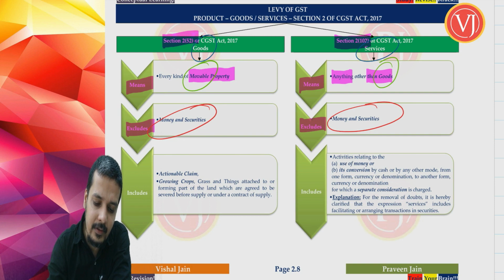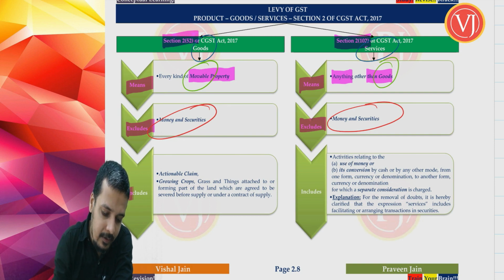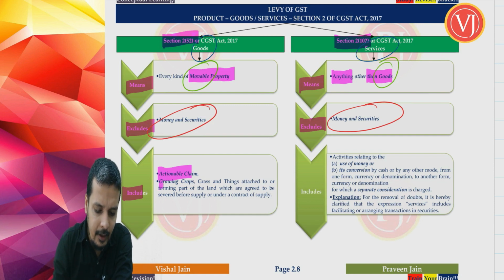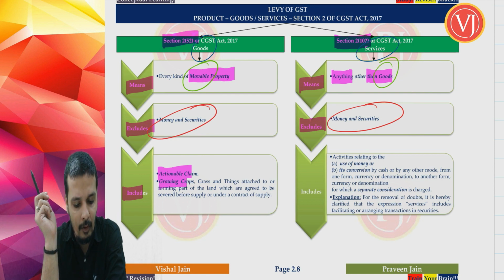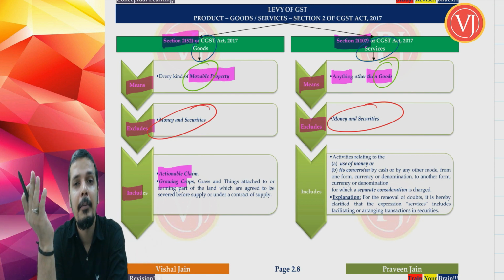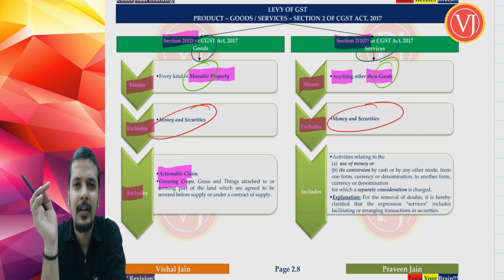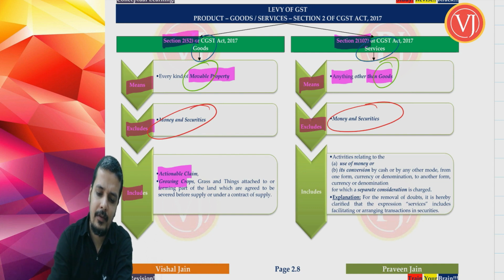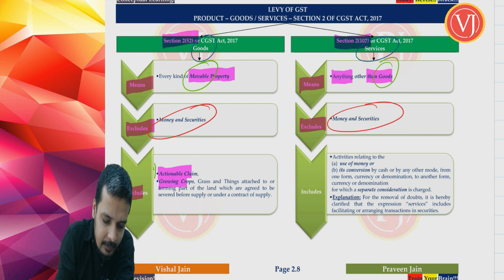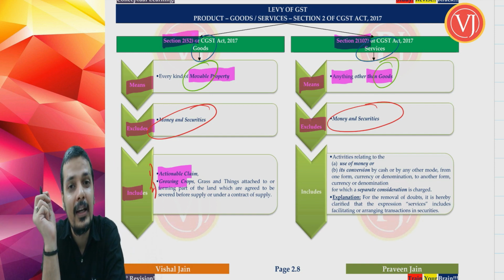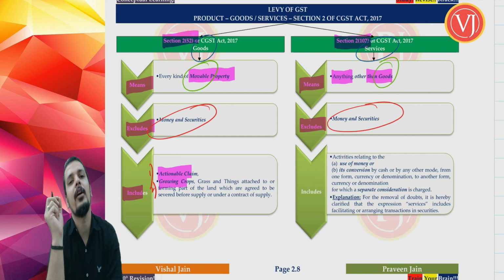Now goods includes actionable claim. We'll be discussing what is actionable claim. It also includes growing crops, grass and things attached to land or forming part of the land which are agreed to be severed before sale or under the contract of sale, before supply or under the contract of supply. Put it in simple words, you're talking about including two things. Goods includes actionable claims and goods includes growing crops, grass, etc.